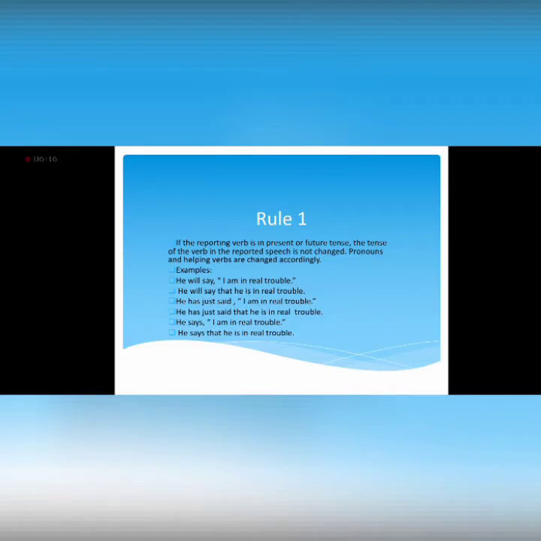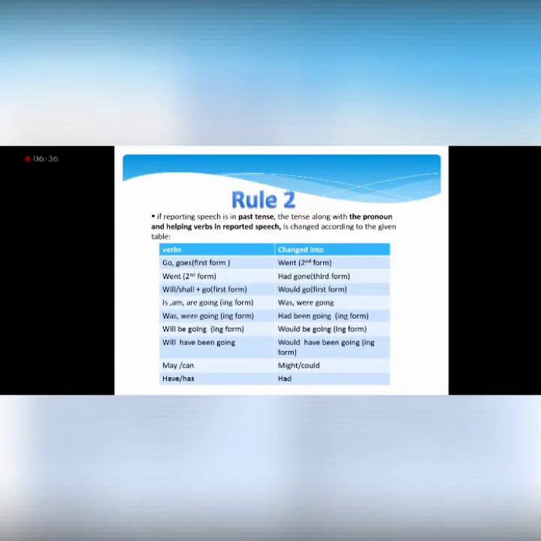We can see that the tense is not changed, only the helping verb is changed according to the pronoun he. He is a pronoun. He is in real trouble. So, he will say that he is in real trouble. Instead of I, the subject, we write the third person, and he is in real trouble in this sentence also.